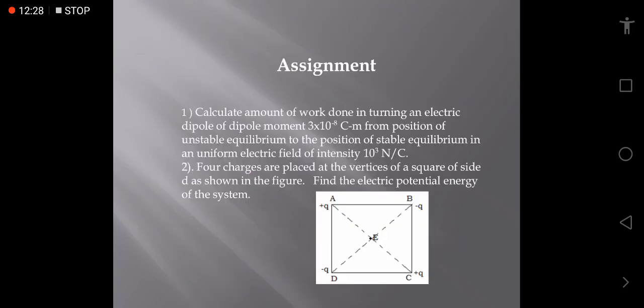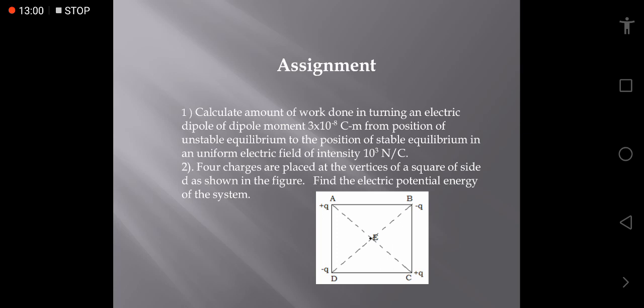Now we come to the question or assignment part based on the topic which we have learned here. Question number 1: calculate the amount of work done in turning an electric dipole of dipole moment 3 into 10 to the power minus 8 coulomb meter from the position of unstable equilibrium to the position of stable equilibrium in a uniform electric field of intensity 10 raised to the power 3 newton per coulomb.